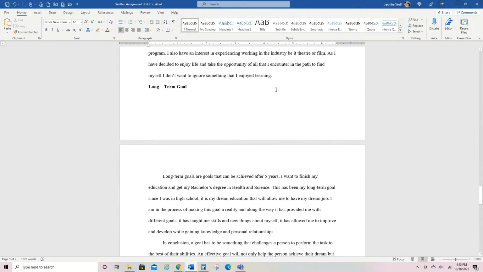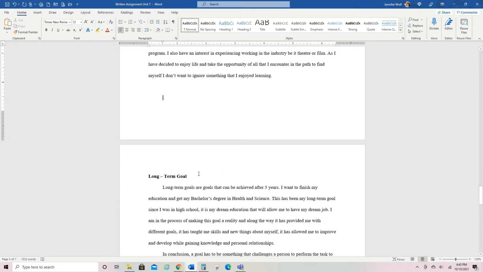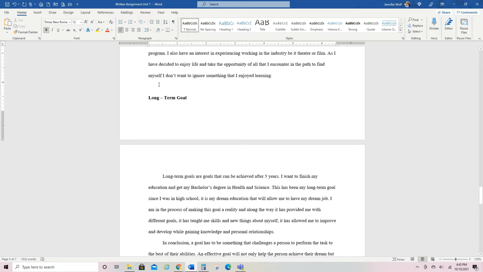Now, sometimes you will have instructors tell you not to leave what we call an orphan heading. Okay, so this heading is all by itself, and the text that goes with it is on the next page. So sometimes an instructor doesn't want to see an orphan heading, but you only do that if your instructor tells you not to leave an orphan heading, because you're not supposed to add extra spaces in your paper.